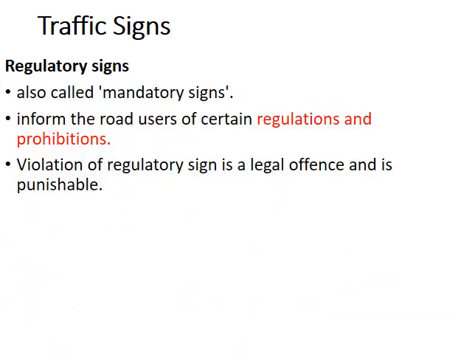The three types of signs were regulatory, warning, and informatory signs. So regulatory signs you call also mandatory signs. These signs are used to inform the road users of certain regulations and prohibitions. So violations of these regulations are a legally punishable offense.